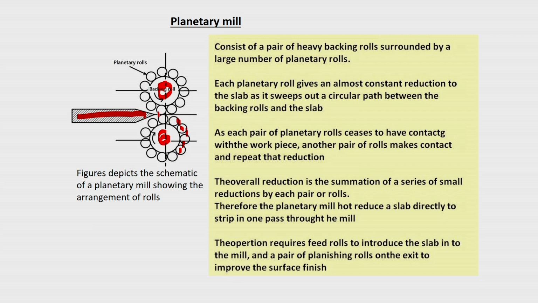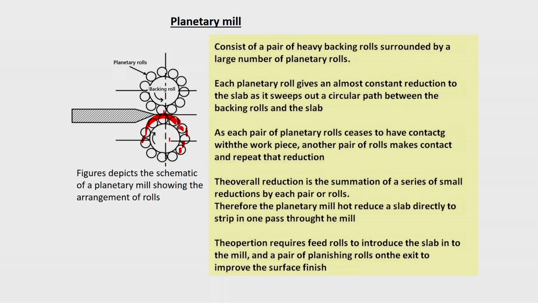So, when it enters, it gives a constant reduction between each roll, but when it comes to here it is very less. So, it is not in line also. That way you can find that the roll gap continuously keeps on adjusting. This entire thing will be rotating like this, and if you visualize, you will find that this minimum distance is not along the central line. So, it can be adjusted to whatever way you want.